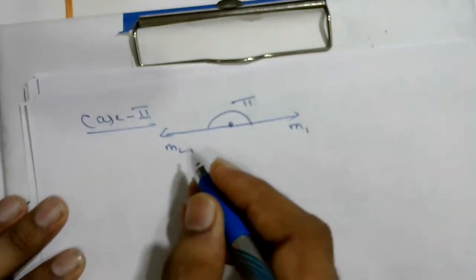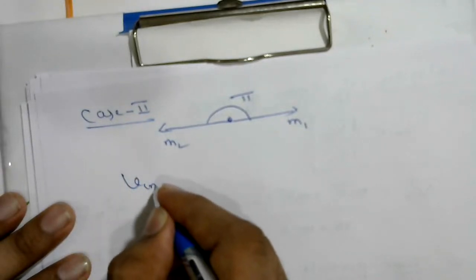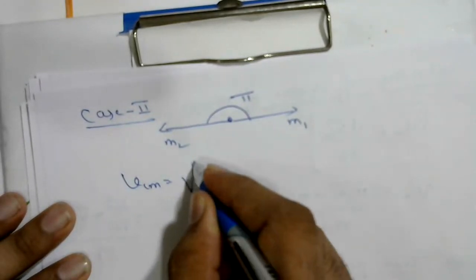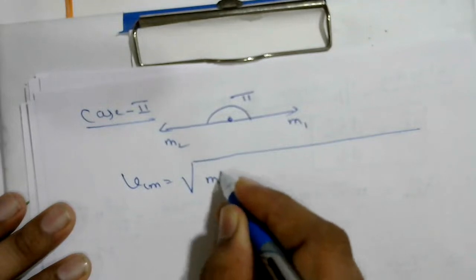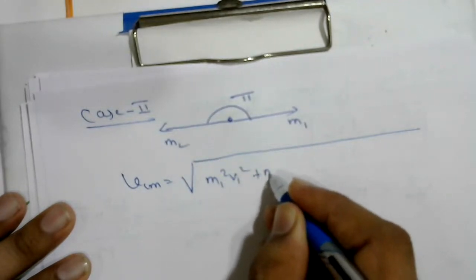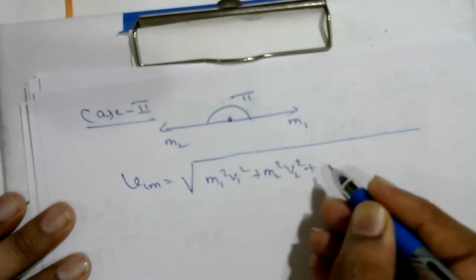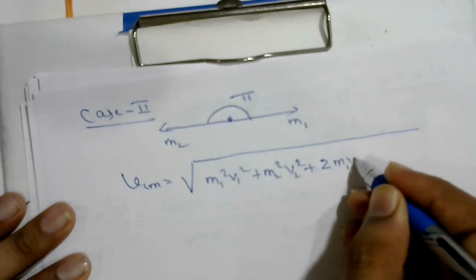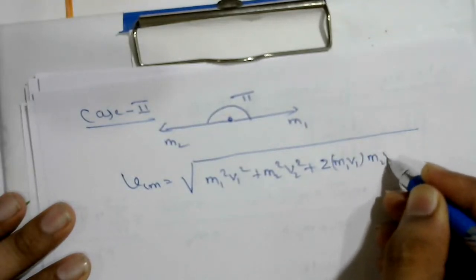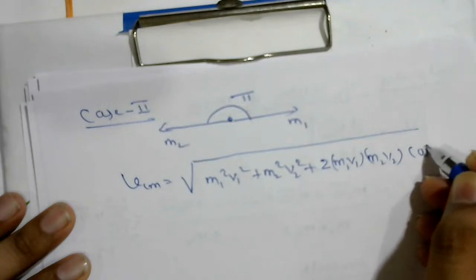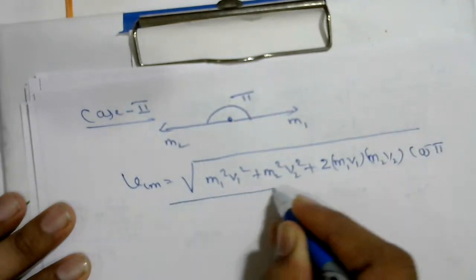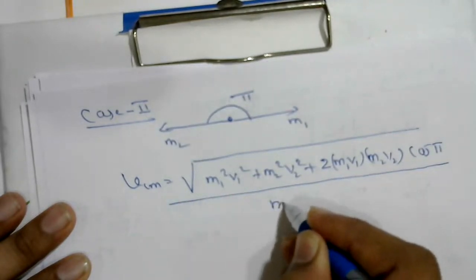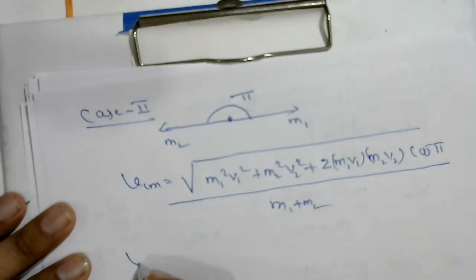Then velocity of center of mass, we can write square root of m1 square v1 square plus m2 square v2 square plus 2 m1 v1 m2 v2 cos 180, upon m1 plus m2.